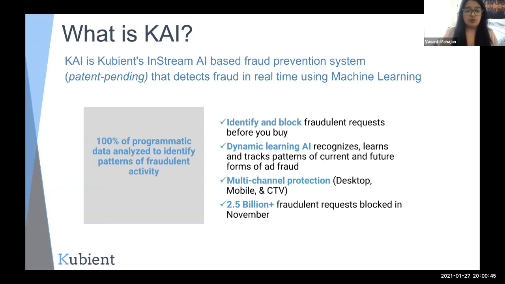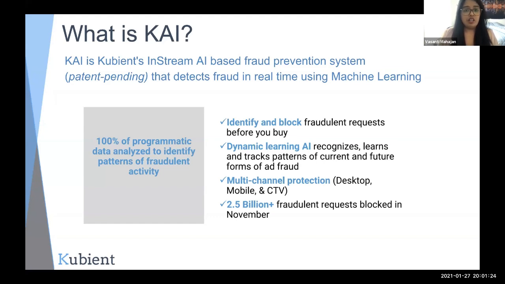Kai is Qubient's proprietary in-stream AI-based fraud prevention system, and it's a patent pending product. Kai detects fraud in real time, and we use machine learning and AI to do that. How we're different from anybody else in the market is that we work in stream. That is, every inventory that comes through us is analyzed in real time, checked for any fraudulent aspect, and cleaned in real time. Kai works at a very fast speed. We get the response from Kai within 5 milliseconds.